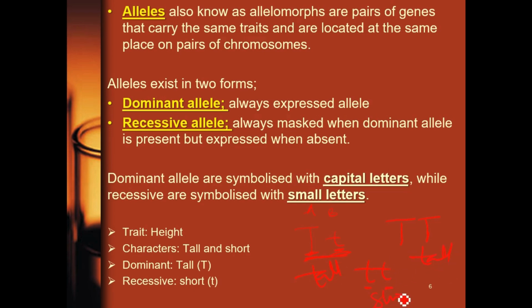while this person is short. So this person is a carrier of the short gene, while this one is not a carrier of any short gene, while this person is short. Take note of the traits, the characters, and the dominant and recessive alleles. So that's for allele.